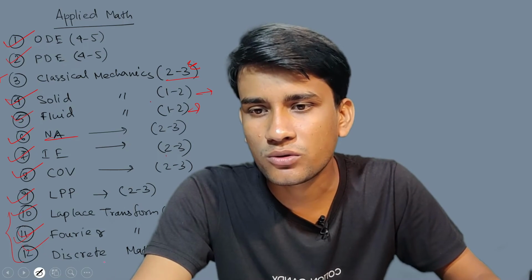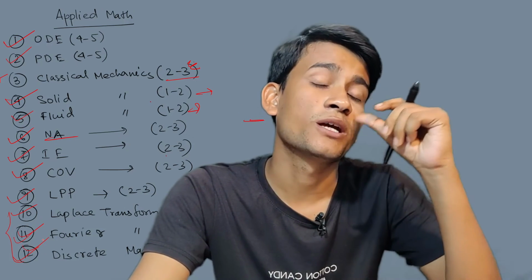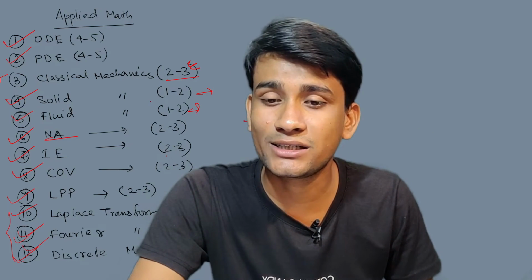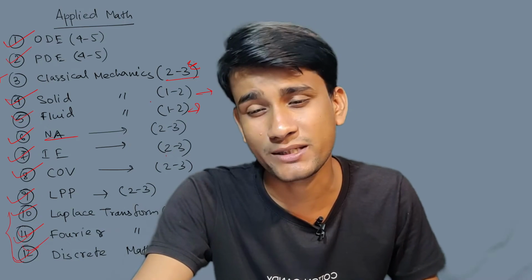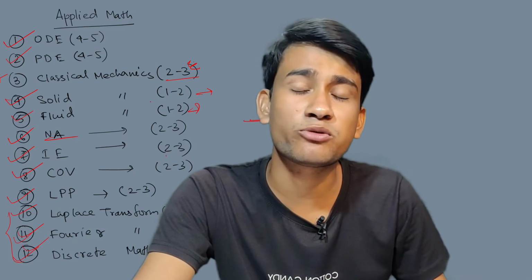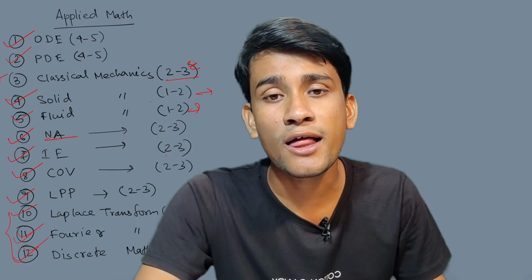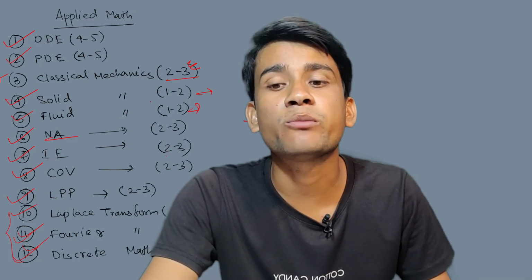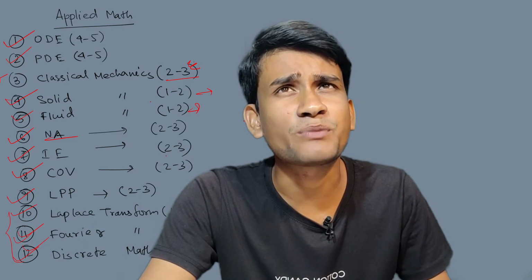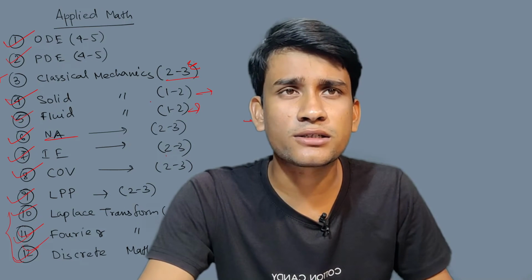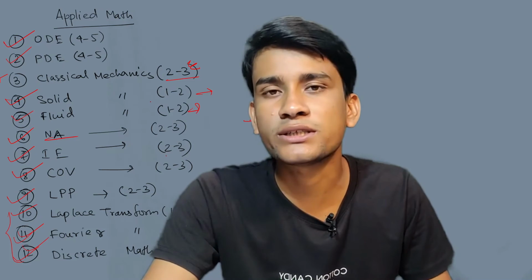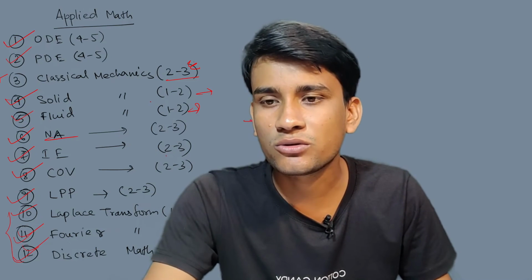Okay, so now discrete math. In the last year's question paper, 2 questions came from discrete math, so that's why I write here 1 to 2 questions can be asked in the paper of WBSET. Last time from the discrete math paper, 1 question came from graph theory and 1 question came from the introductory portions of discrete mathematics. As I remember, the question was asked on the basis of the definitions of lattice. So these questions also come in the paper. Okay, so these are the portions.